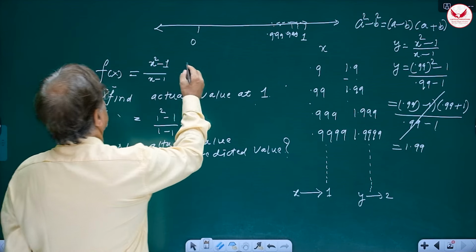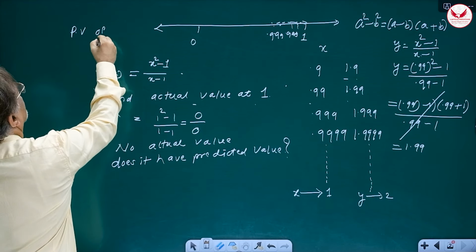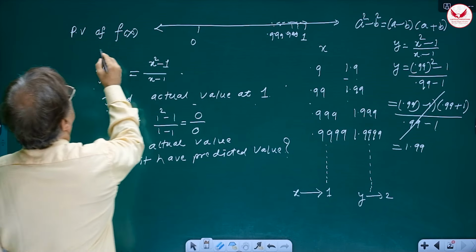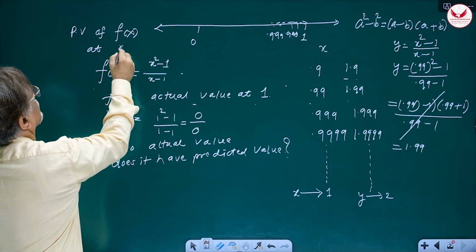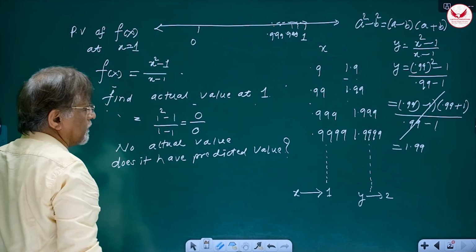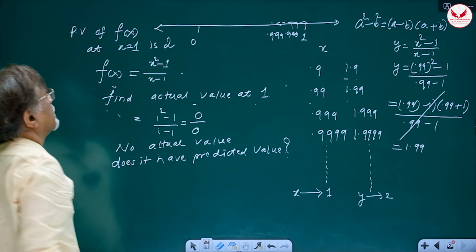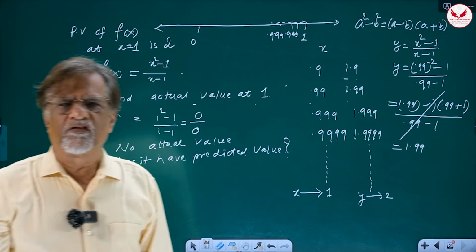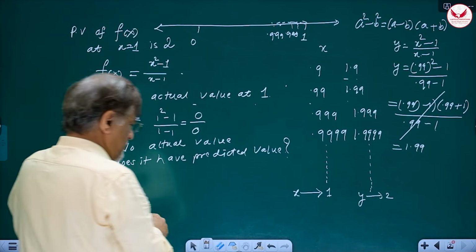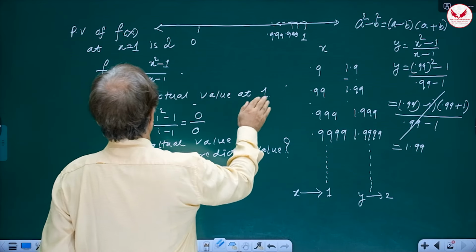So PV of f(x), predicted value of f(x) at x equal to 1, is 2. But that kind of English is not good for mathematics. We have to represent it symbolically. It's better to use symbols for that. Okay, so let us see.